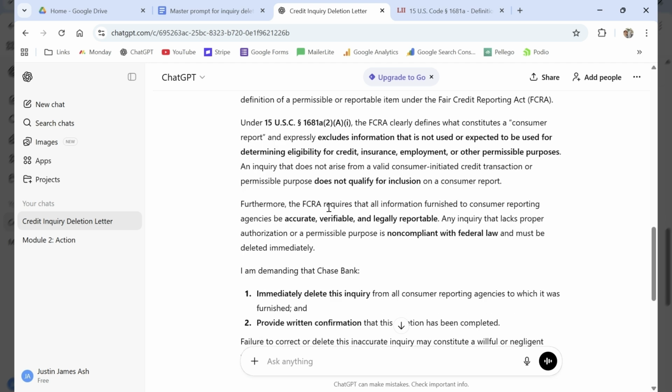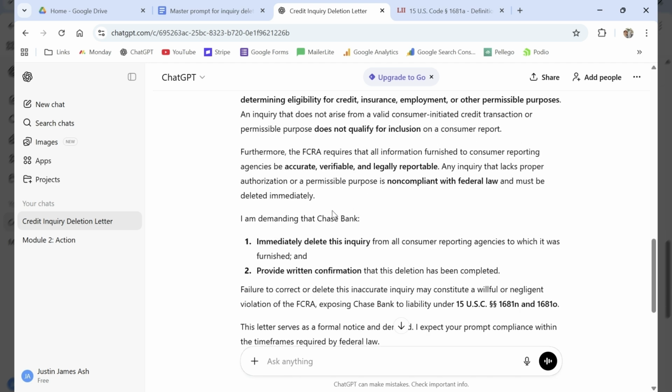An inquiry that does not arise from a valid consumer-initiated credit transaction or permissible purpose does not qualify for inclusion on a consumer report. Furthermore, the FCRA requires that all information furnished to consumer reporting agencies be accurate, verifiable, and legally reportable. Any inquiry that lacks proper authorization or a permissible purpose is non-compliant with federal law and must be deleted immediately.